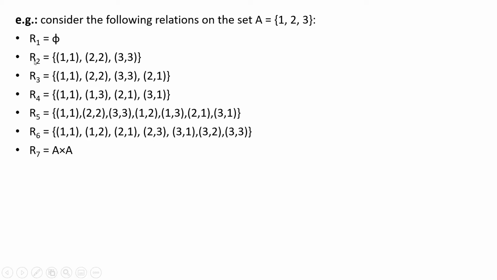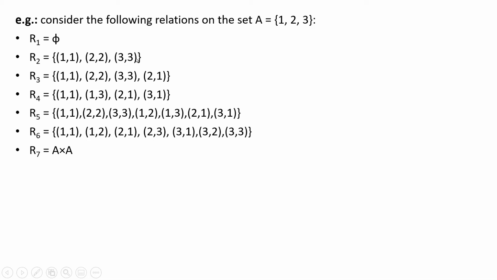Then we have R2. R2 has the elements (1,1), (2,2), (3,3). So obviously this relation is reflexive, because it has all of them.